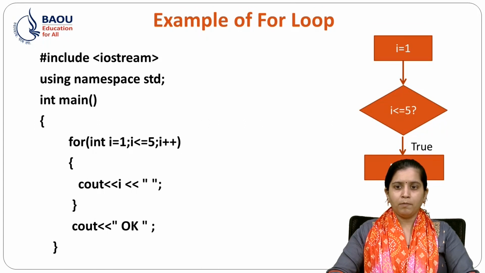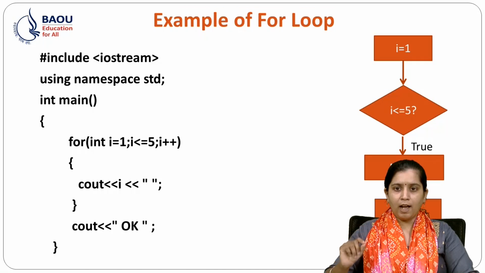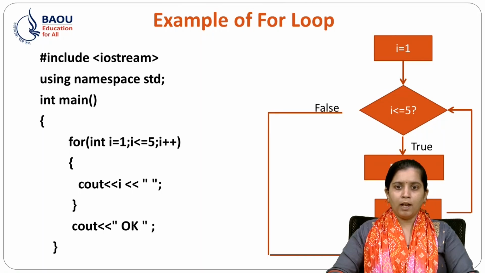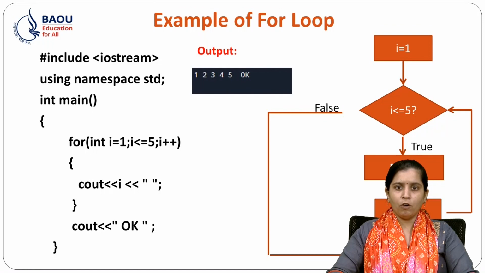Then we will print our I, and these iterations will go on and on till our condition is false, that is when we have 6 as I. 6 is less than or equal to 5, no, then we will go out of the loop, and the next statement, that is OK, will be printed. So over here also 1, 2, 3, 4, 5 and OK will be printed.